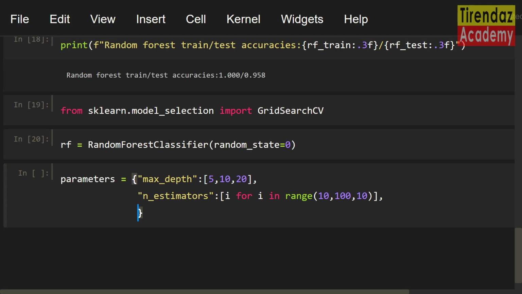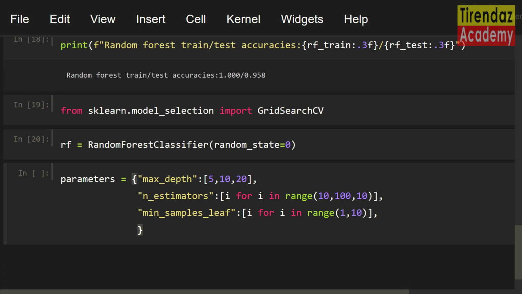This parameter is used to specify the minimum number of samples in a leaf node. For this parameter, I am gonna use a for loop in a list again. min_samples_leaf: [e for e in range(1, 10)].